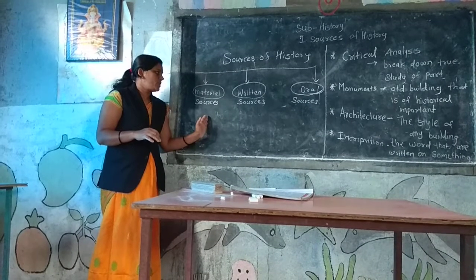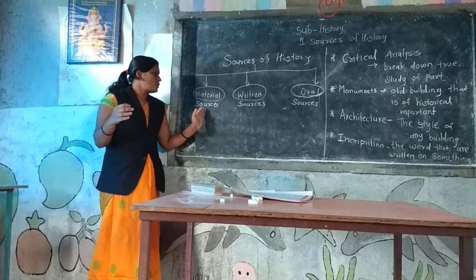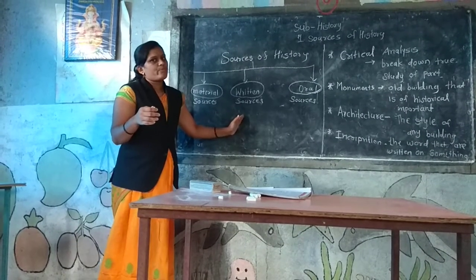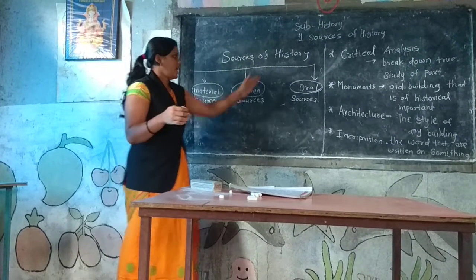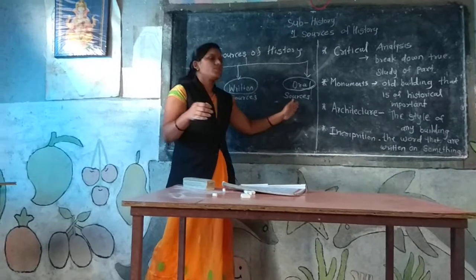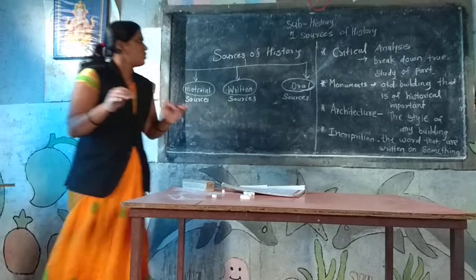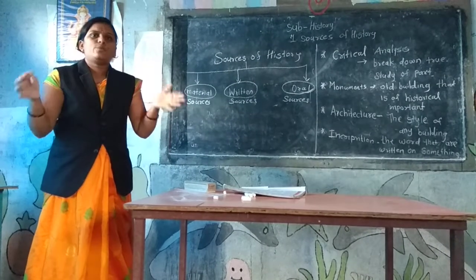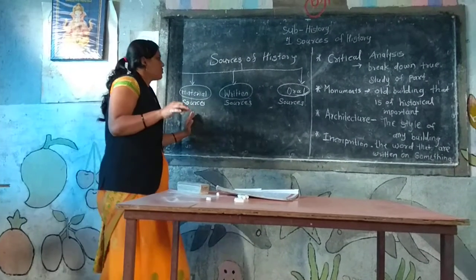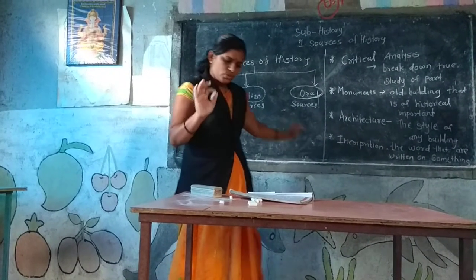Which type of sources are included in material sources, which in written sources, and which in oral sources? First is material source, then written source, and third is oral source.